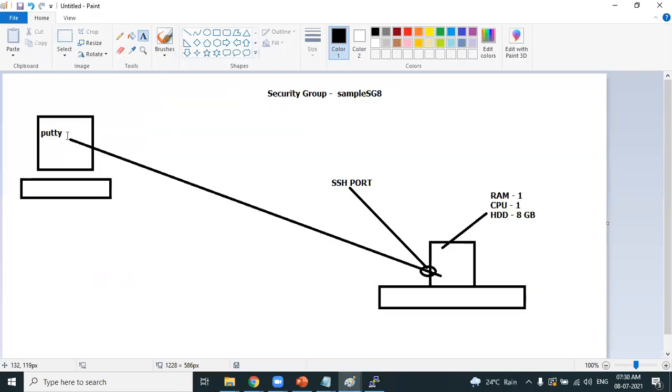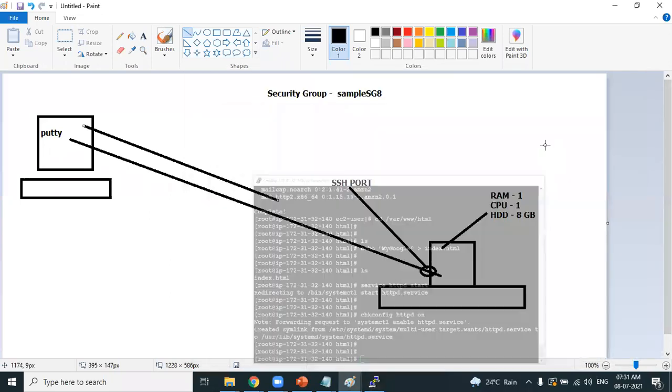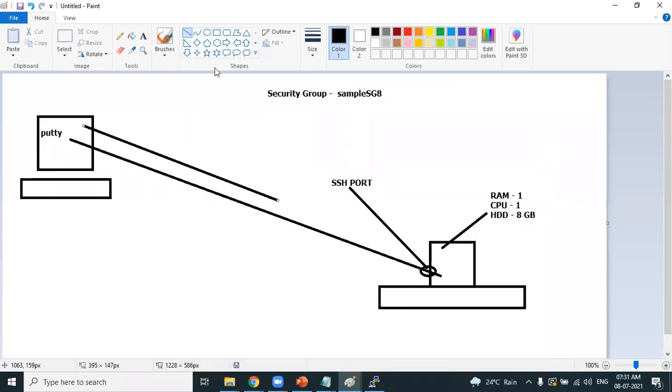From your browser, you're opening Google Chrome and entering the IP address, and that means you should get the response. We are not getting the response because the browser communicates using the HTTP port. You have opened a port, no doubt, but what port have we opened? SSH port. The SSH port is used for connecting using PuTTY. PuTTY uses the SSH port, but a browser like Google Chrome does not use the SSH port. It uses the HTTP port.